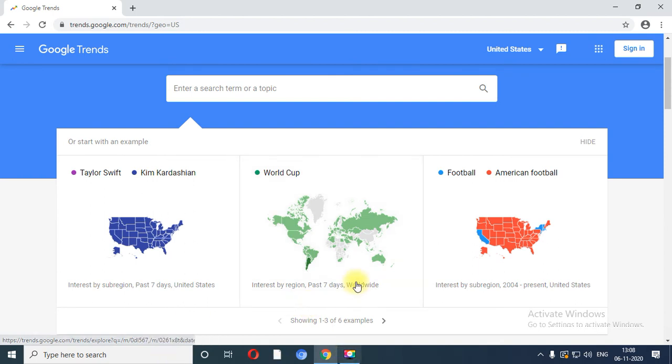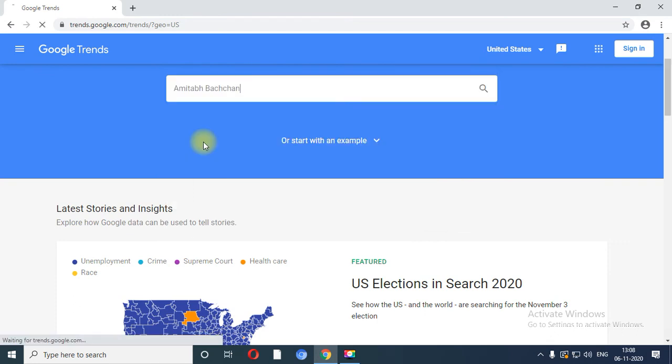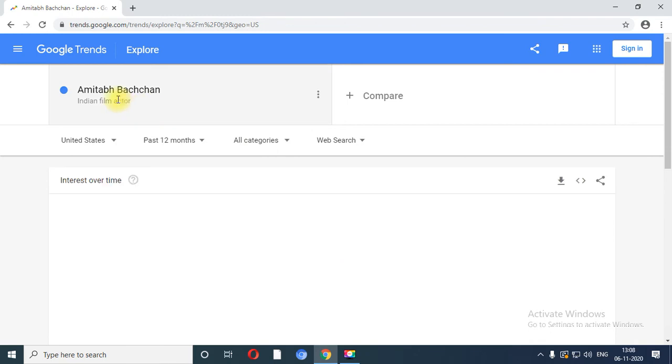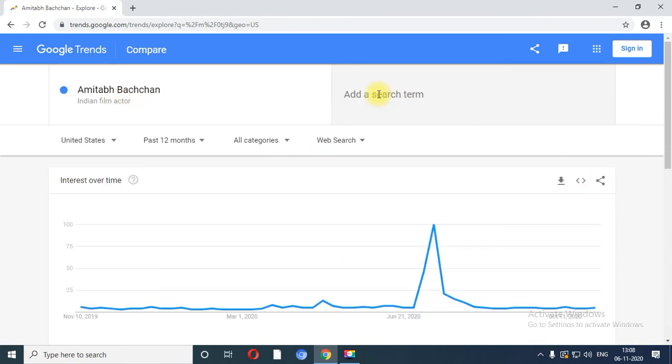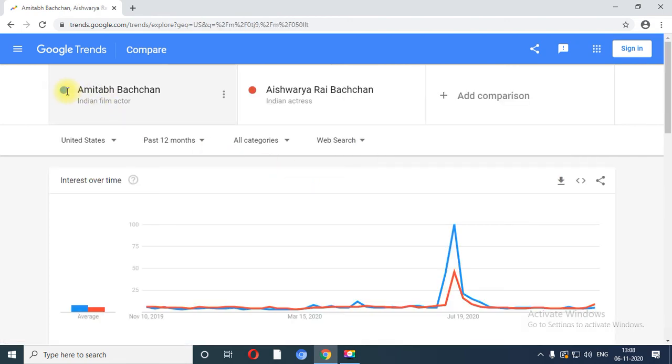For example, I just want to type the search term Amitabh Bachchan, who is an Indian film actor. So I have clicked on Amitabh Bachchan and I want to compare his graph with the graph of Aishwarya Rai. So again I am going to select Indian actress. The graph of Amitabh Bachchan is displayed in blue color, and the graph of Aishwarya Rai Bachchan is displayed in red color.